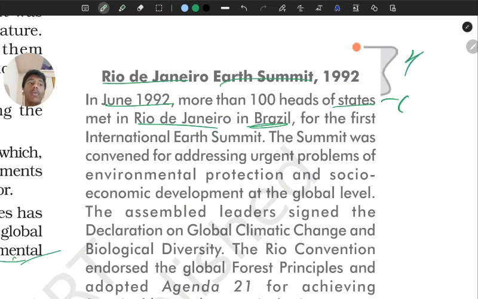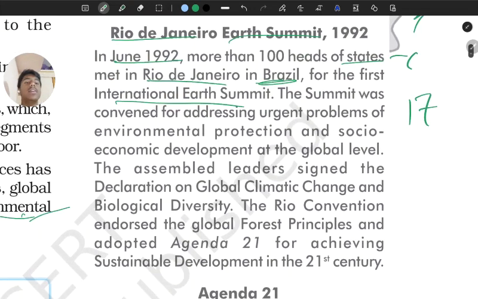This is also very important, okay. They set the 17 goals for sustainable development which should be achieved by 2030. They all signed this declaration, right? They are for the first international Earth Summit. So the summit was convened for addressing urgent problems of environmental protection and socio-economic development at the global level.